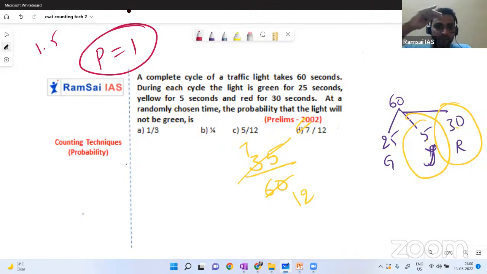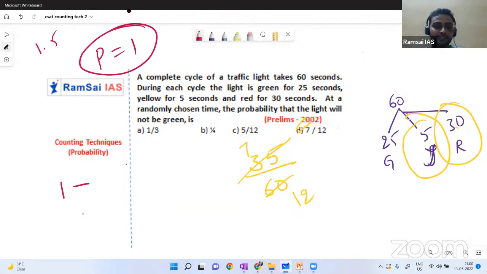Okay, I have a water bottle, 100% water filled. I mean, a full water bottle, 100% filled. If it is 200% filled, it means the remaining 1 liter has overflowed. That's it. So probability is also the same. The highest is one only. So subtract the non-favorable cases from one to get the favorable cases.